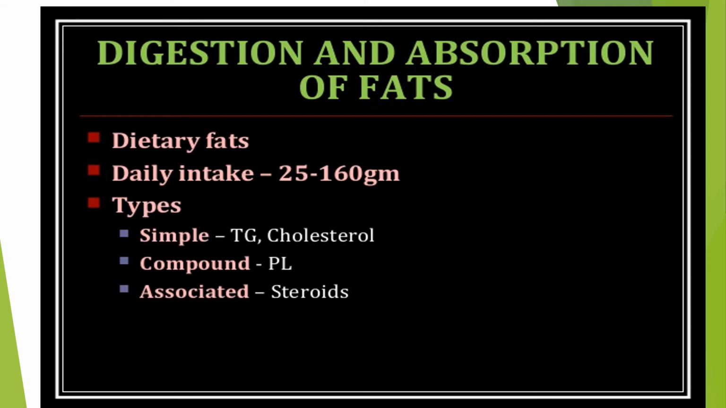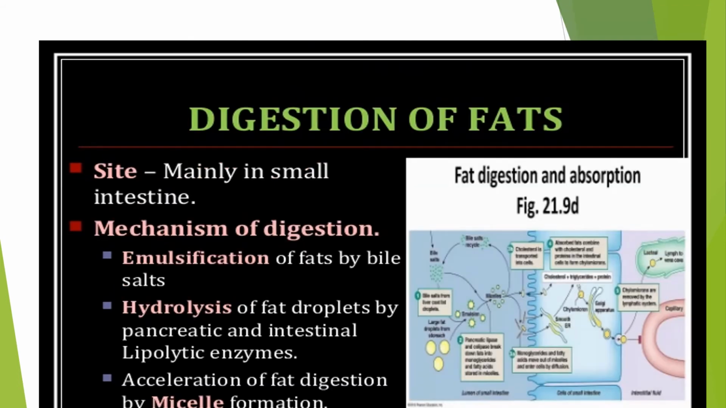Digestion and absorption of fats. Daily intake is 25 to 160 grams. Simple fats are triglycerides and cholesterol. Compound lipids are phospholipids. Digestion occurs mainly in the small intestine. The mechanism of digestion is emulsification of fat by bile salts, hydrolysis of fat droplets by pancreatic and intestinal lipolytic enzymes, and acceleration of fat digestion by micelle formation.